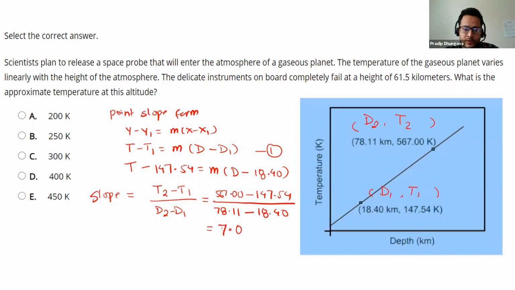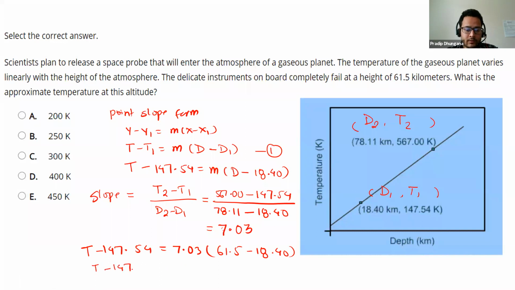You don't have to use the correct significant figures; it's fine for this time. So we got our slope. Now let's substitute the slope and find the temperature. So T minus 147.54 equals the slope, 7.03, times the given height, 61.5 minus 18.40. Okay, now I'll solve for T.